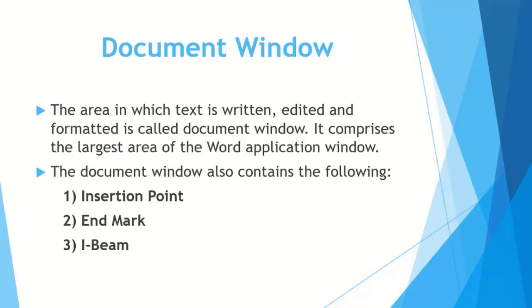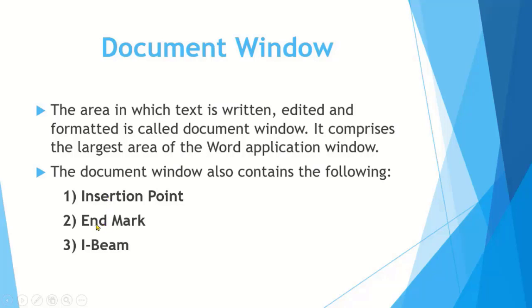Document window is the area in which we can type the text. You see the blinking line on the screen. When I opened Microsoft Word earlier, you can see a blinking line on the screen. That blinking line is used to type text in this area. This is the largest area of the screen, and it has three main components. Number one, insertion point. Number two, end mark. Number three, I-beam. The blinking line, the cursor which is used to type text, is called insertion point.